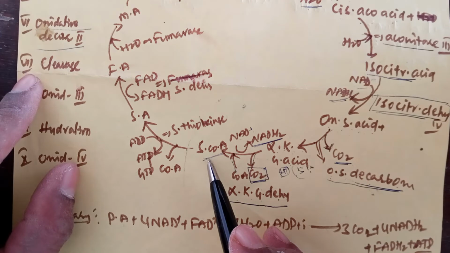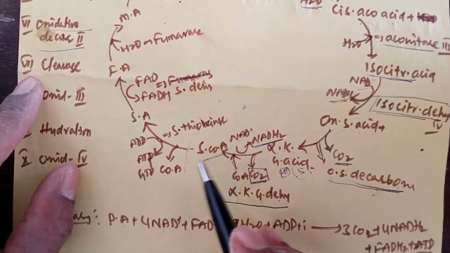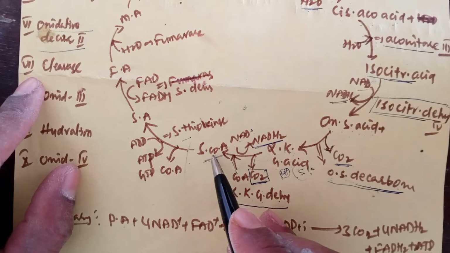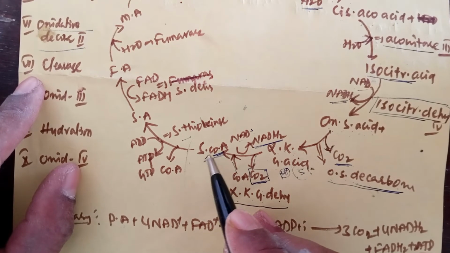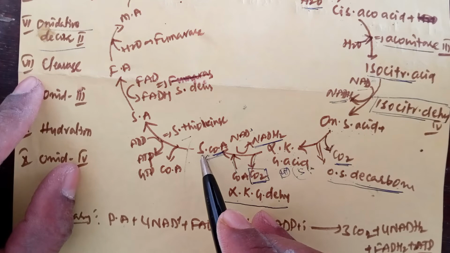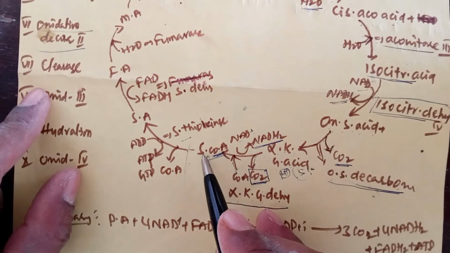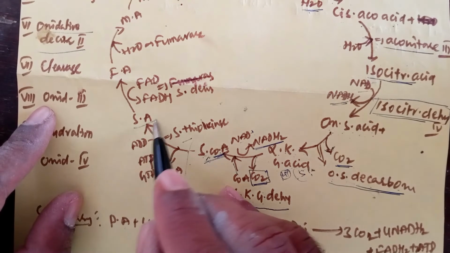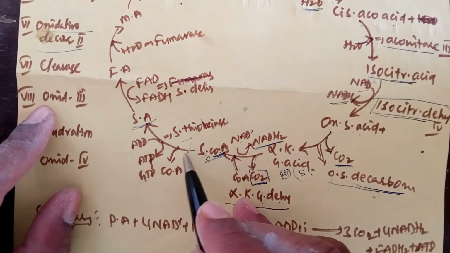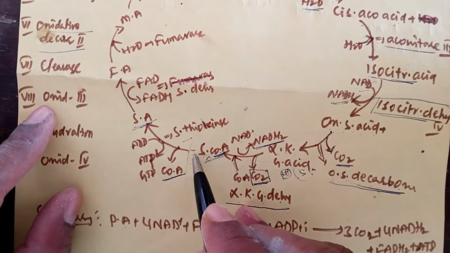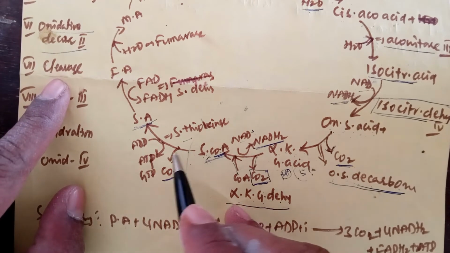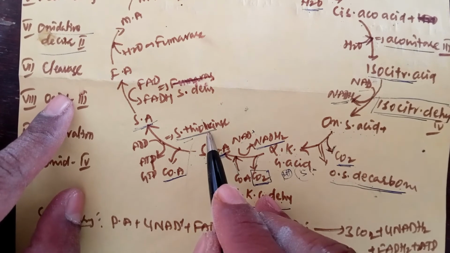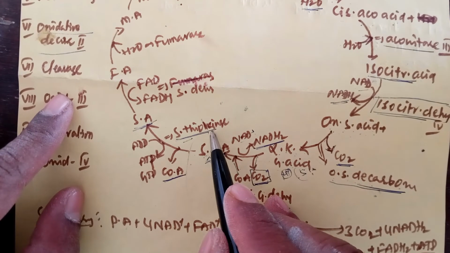Now come to the seventh reaction, named the cleavage reaction. Cleavage means coenzyme A is separated or removed from succinyl coenzyme A, which is converted into succinic acid. Cleavage means division. This reaction is catalyzed by the succinic thiokinase enzyme.